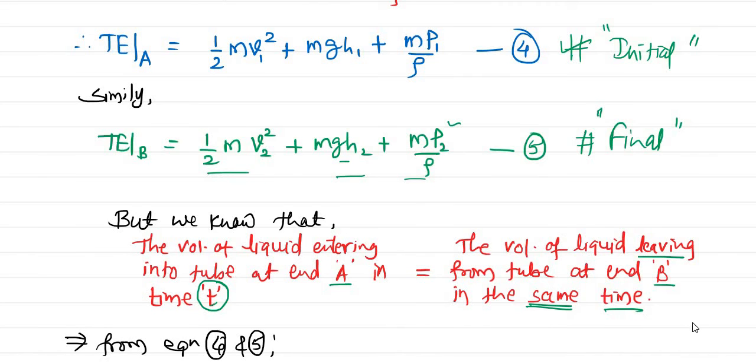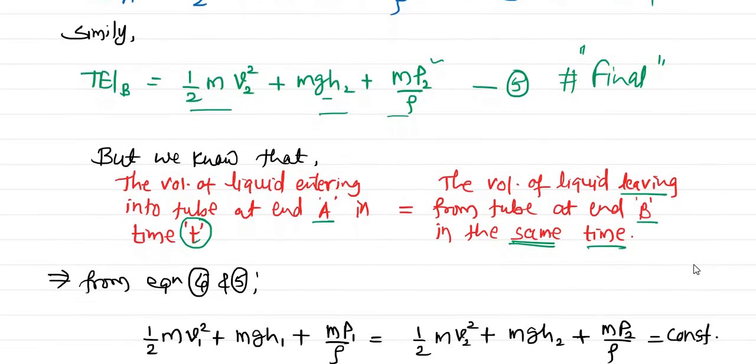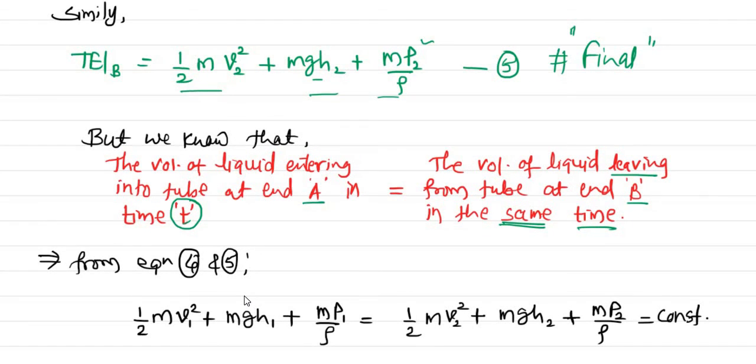And therefore we can finally write from equation 4 and 5. So what is 4? 4 represents the total energy at point A, and the fifth equation represents the total energy at point B. So the volume is the same at points A and B within the same time, and therefore we can write from equations 4 and 5: half mv1 square plus mgh1 plus mp1 divided by rho is equal to, similarly at point B, half mv2 square plus mgh2 plus mp2 divided by rho.